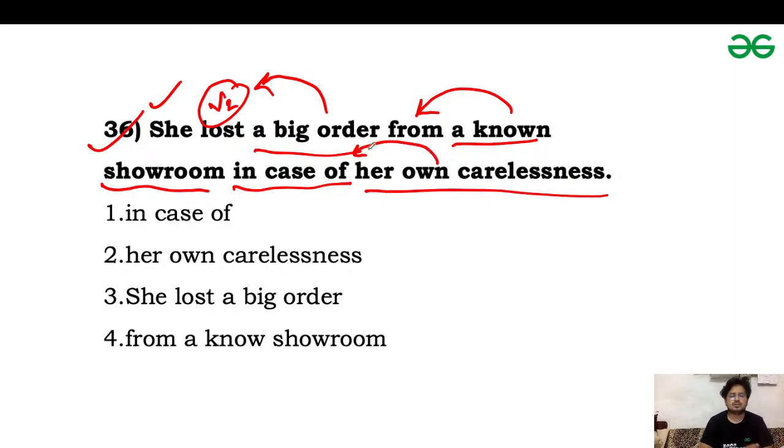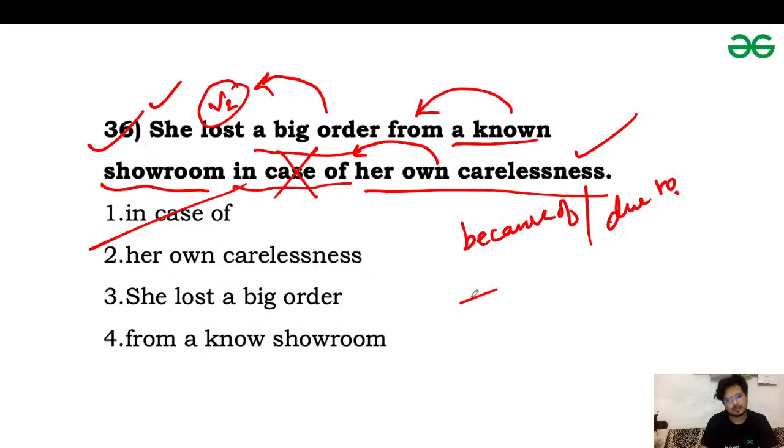Whenever we use in case, it means we are referring to some condition, but in this sentence we are not referring to a condition. Basically, we are giving a reason for her losing a big order from a known showroom, and the reason is her own carelessness. So we can use due to or because of in place of in case of. This one is wrong. It should be because of, or we can use due to. So the error was in part number first.